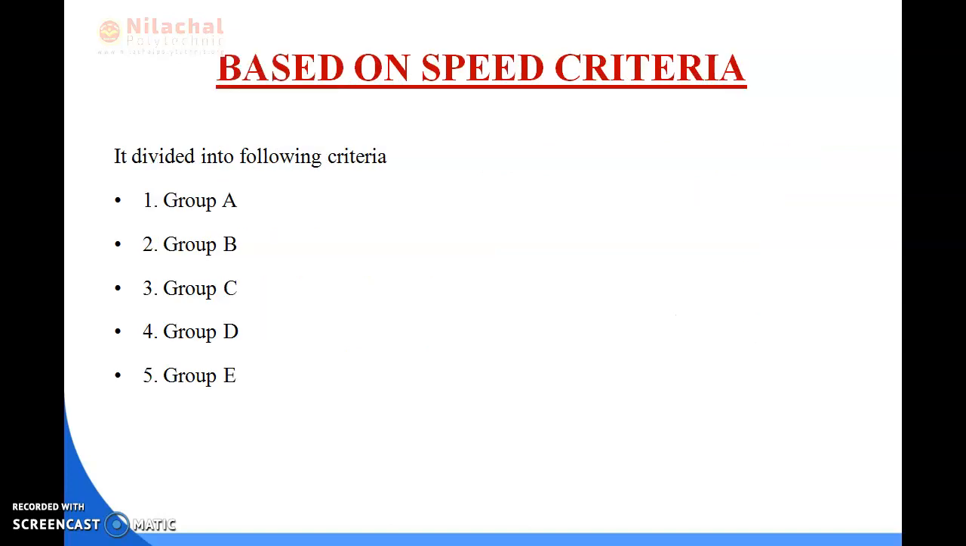Based on your speed criteria, it is again divided into 5 types. One is group A, second is group B, third is group C, fourth is group D, and last is group E. So according to your routes, we discussed trunk route, branch line, and main line. Next is according to your speed criteria. It is divided into 5 types, A, B, C, D, E. So now we discuss one by one.